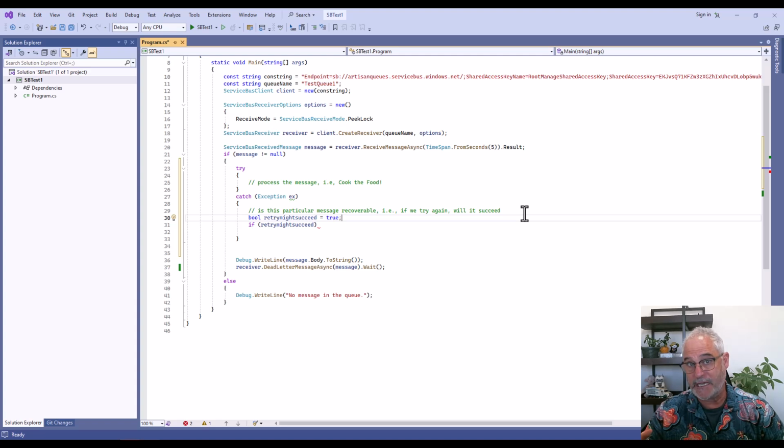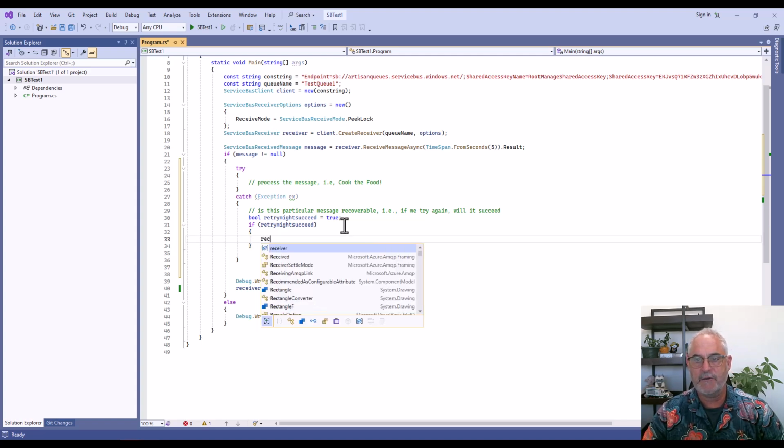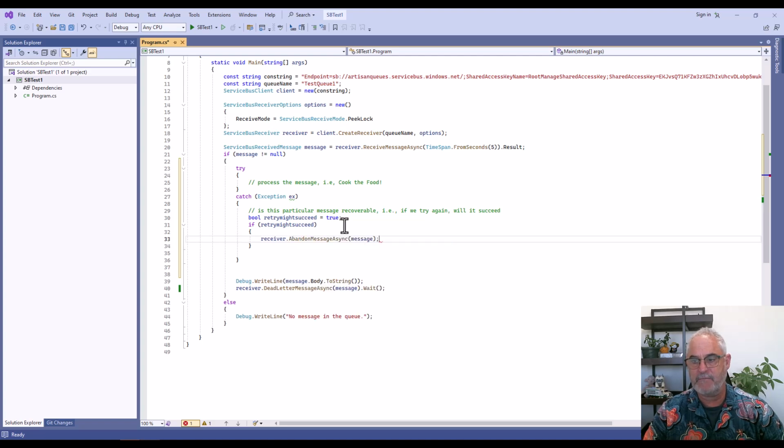I don't know your application. You have to decide, what does that mean? So if retry might succeed, then what you want to do is receiver.abandon message, because it's going to go back into the processing queue, and then you can cook it again and not burn the parota on your second time.